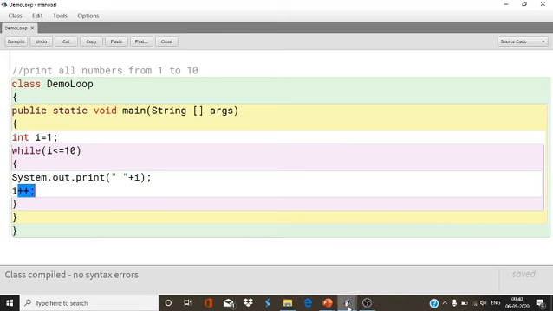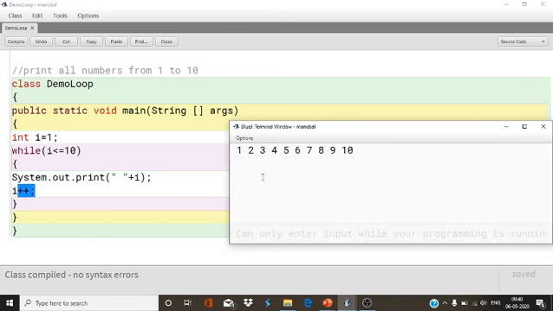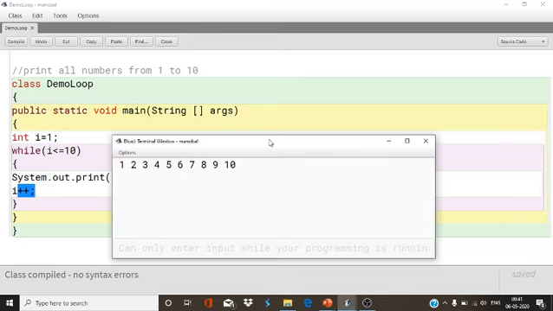See, the value of I is 1, yes, pre-tested, it will first check the condition I equals to 1. 1 is less than equals to 10, yes. Then it will increase the value by 1, so it will be 2. Now again it will move to I less than equals to 10. So the movement is like this. Okay. So this is all about the while loop.